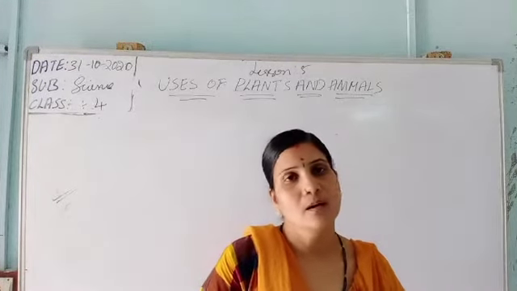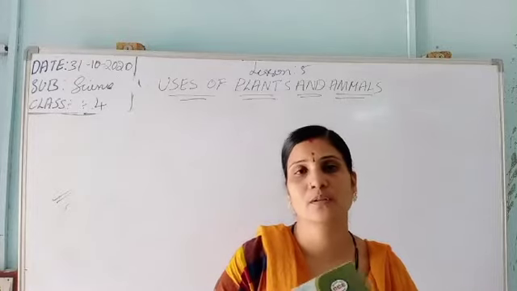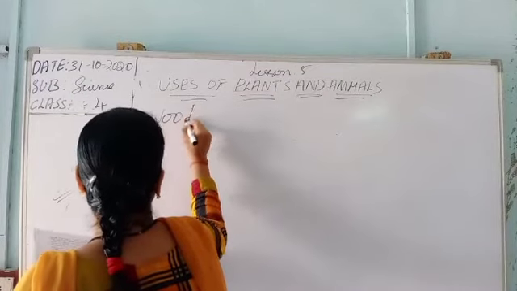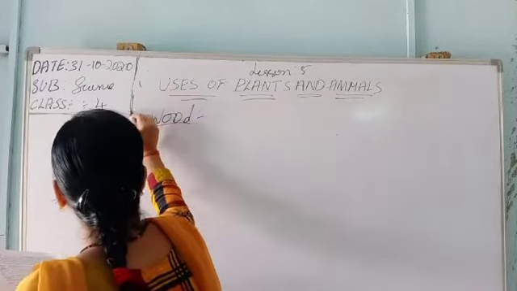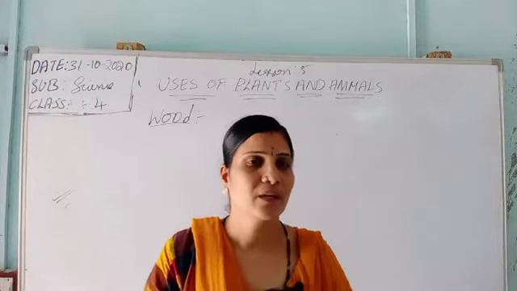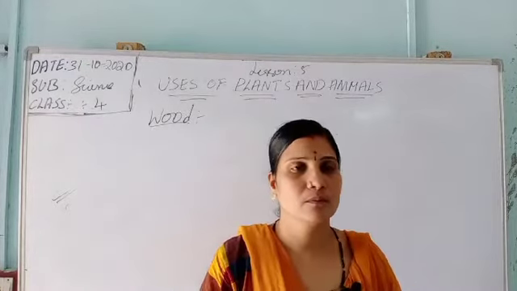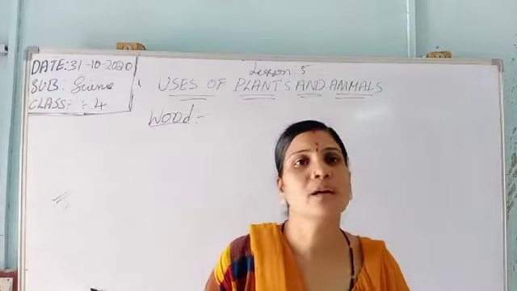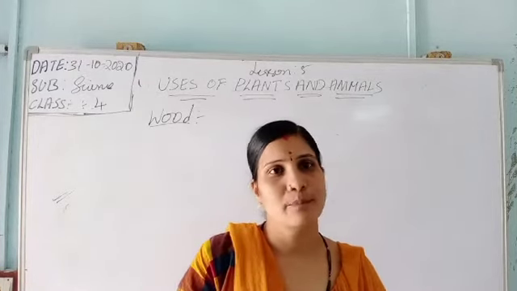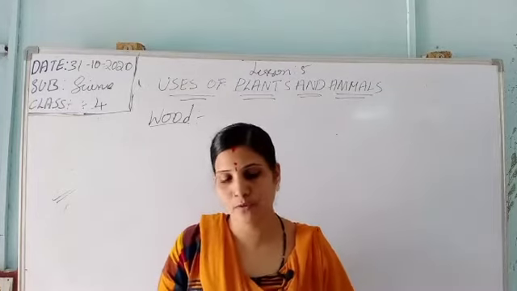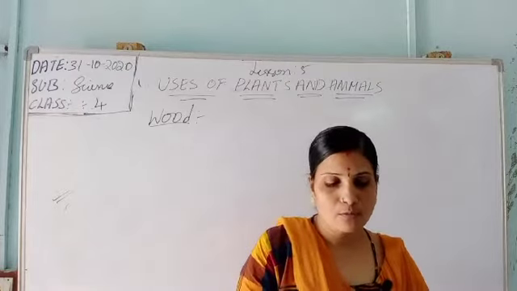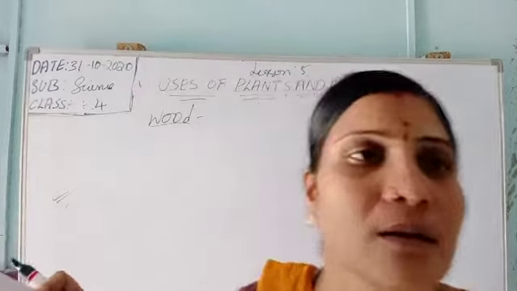Next, moving to page number 36, that is wood. Everyone knows what is meant by wood? It is something we get from the plants only. Wood, the very thick branches of a tree, we will use it for benches, doors, as well as beds, cupboards. All this we use with the help of wood. That also comes from the plants. Now we will learn what is meant by wood.